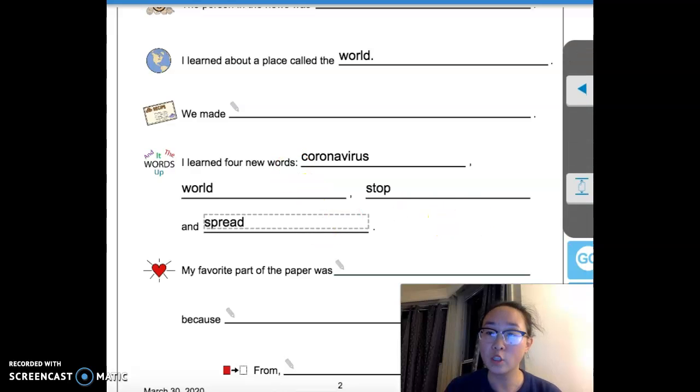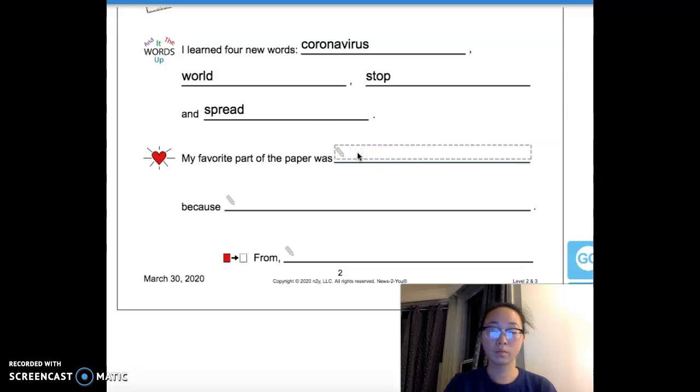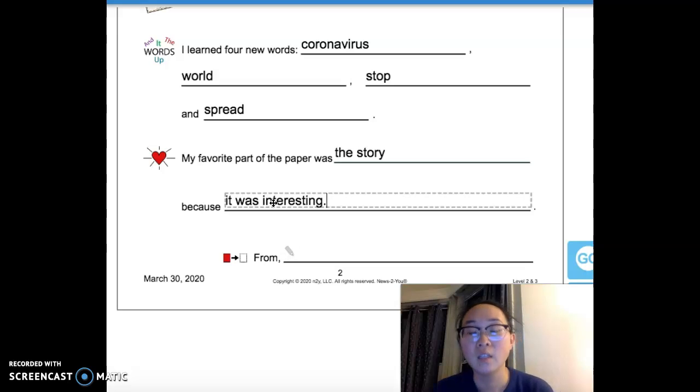Our last question asks, my favorite part of the paper was blank because blank. And so unfortunately, we do not have a recipe and we did not read our joke, but we can do this part together and say that the favorite part of the paper was the story because it was interesting. This is kind of a simple sentence, but if you found it interesting, great. If you didn't, you can write something else.